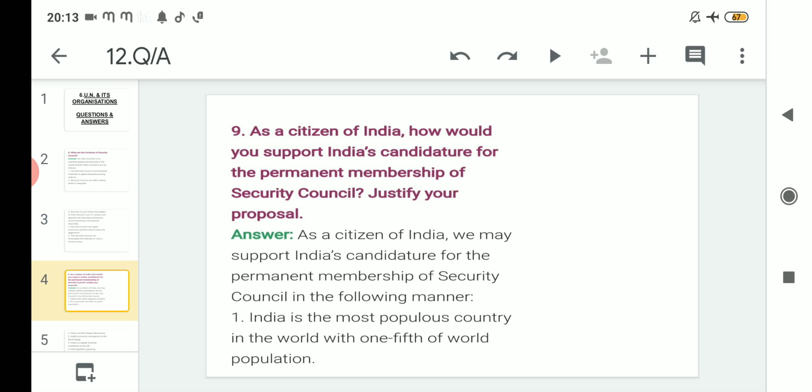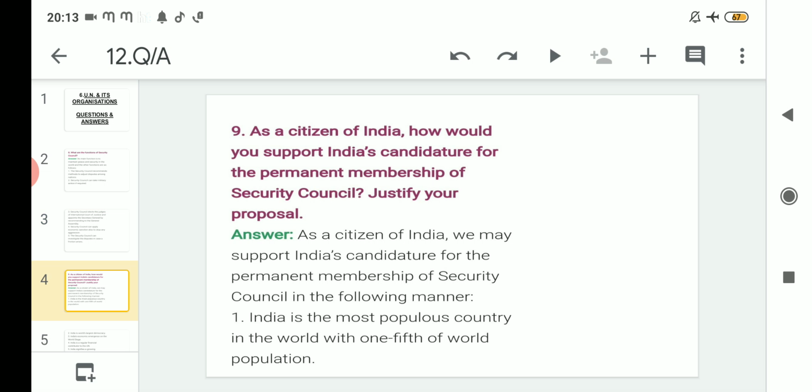The next question is also very important and comes in the board exams very frequently, year after year. As a citizen of India, how would you support India's candidature for the permanent membership of the Security Council? Justify your proposal.